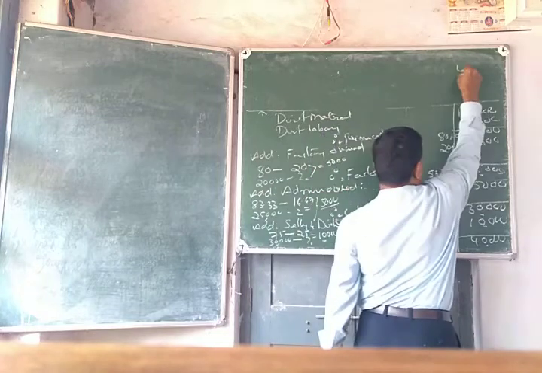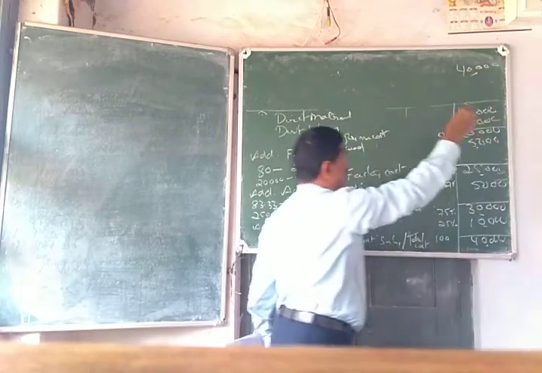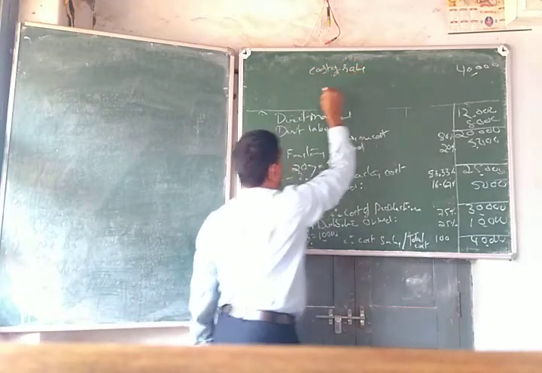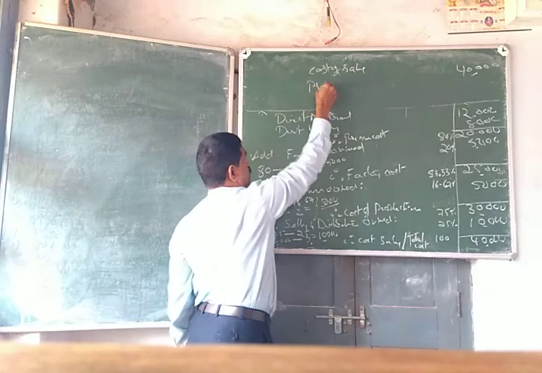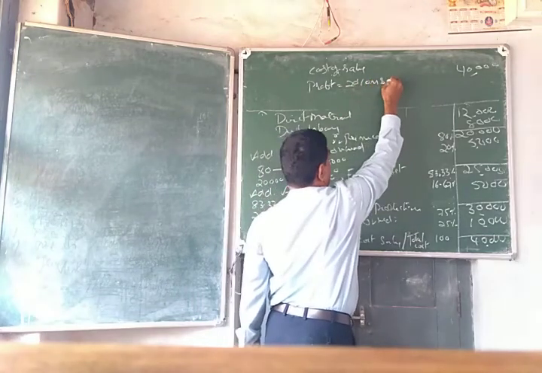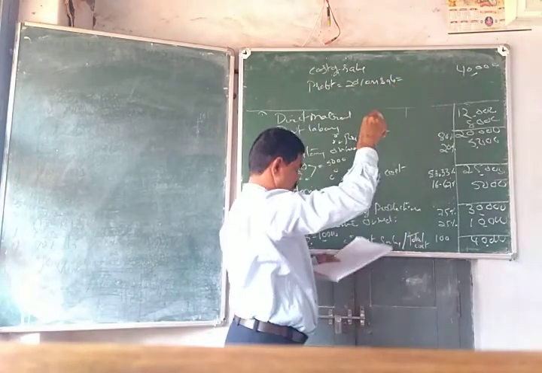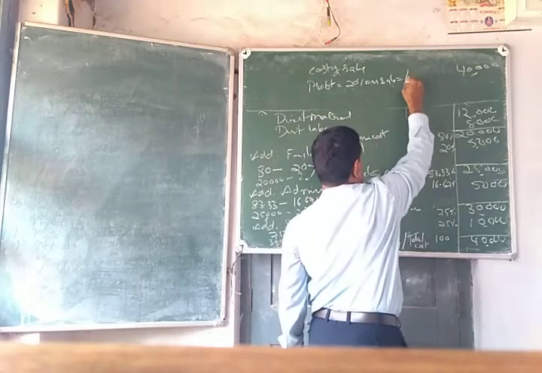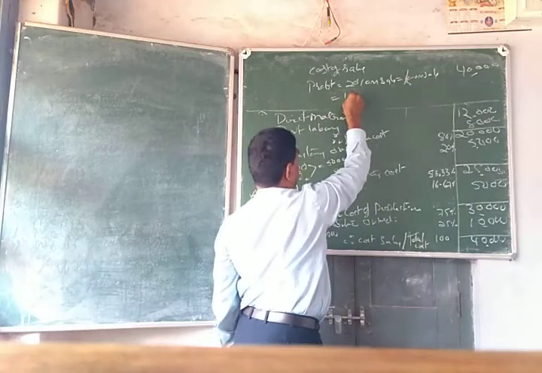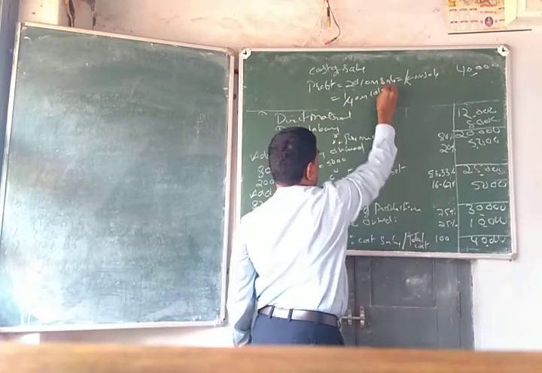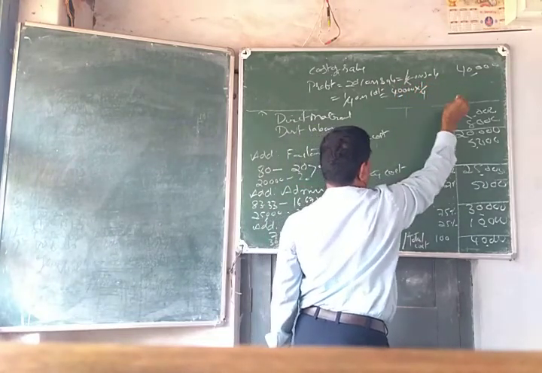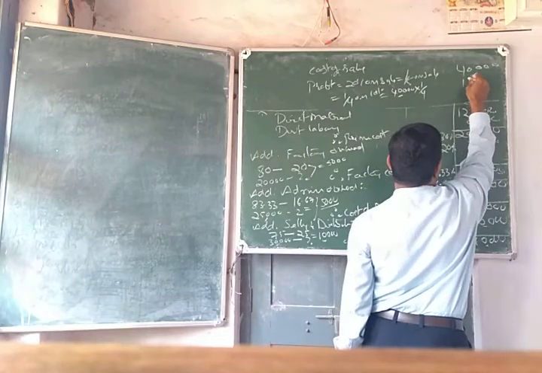Cost of sales is 40,000. Profit of 20% on sale is equal to 1/5 on sale, which is 1/4 on cost, equal to 40,000 multiplied by 1/4, which is 10,000.